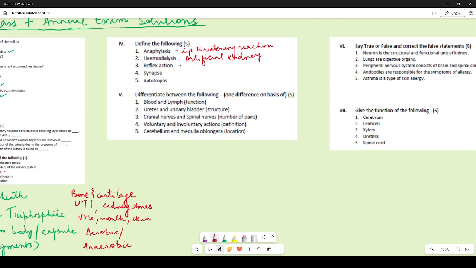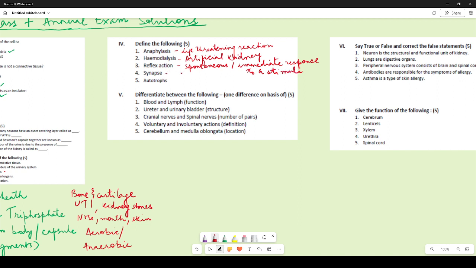Right. Now reflex action. Reflex action is a spontaneous or immediate response to a stimulus. You remember, like taking your hand away whenever you touch something hot. So an immediate response to a stimulus, that would be reflex action.